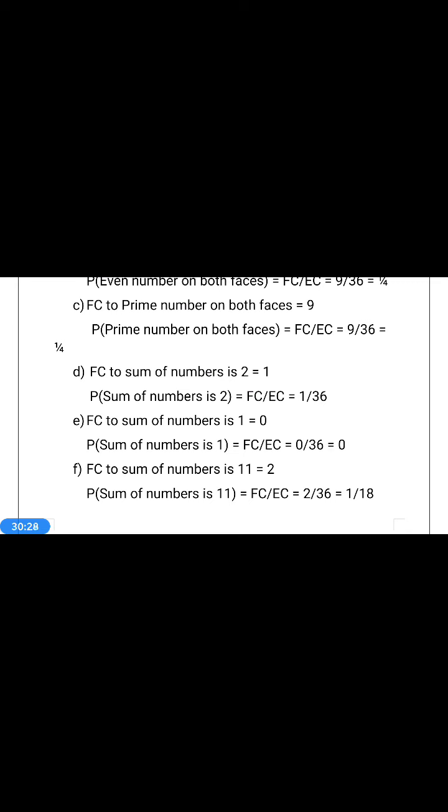Now, the favorable case for the sum of the numbers being 2. How many times is the sum 2 obtained? 1 plus 1 is the only 2. No other sum is 2. So, the favorable case for sum 2 is 1. Therefore, the probability that the sum of the numbers is 2 is 1 by 36.